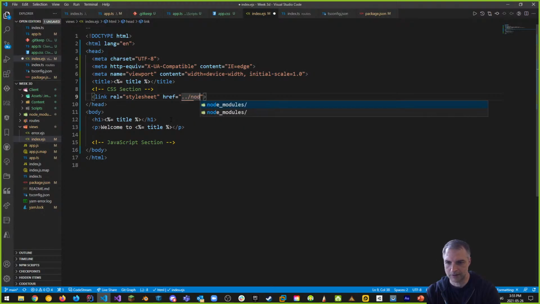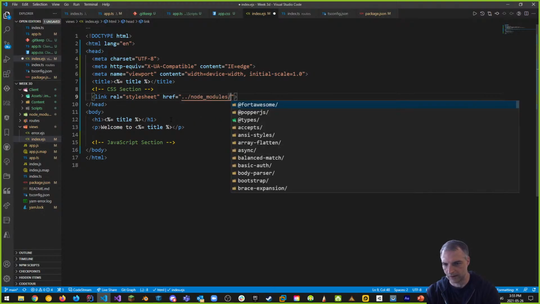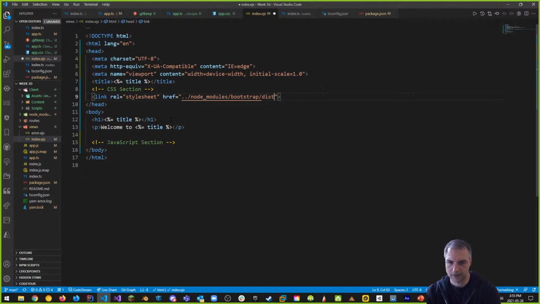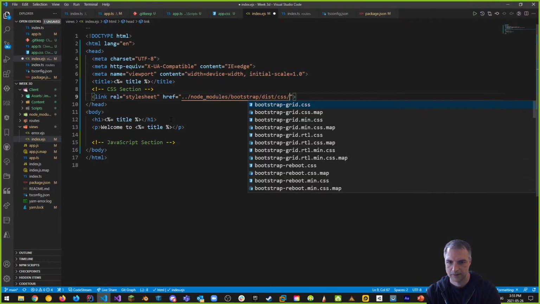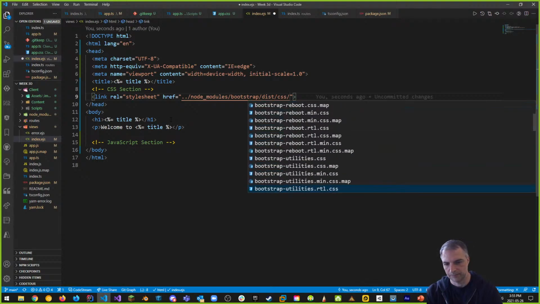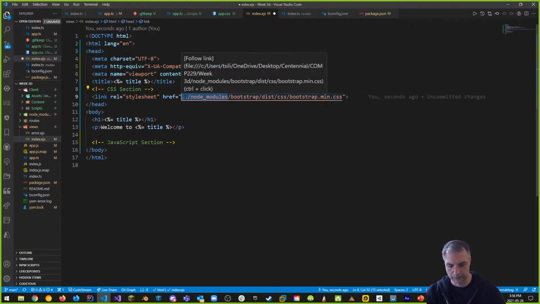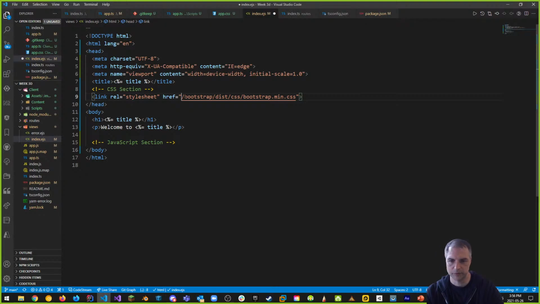so it would be /node_modules, but we're going to get rid of this in a second because node_modules is on the path, bootstrap, and then /dist/css, and we want bootstrap. There's a bunch of them. What we want is bootstrap.min.css. This is the one we want. But one thing to note is that since node_modules is on the path, we no longer need to do this. So we can remove this altogether and just say /bootstrap.